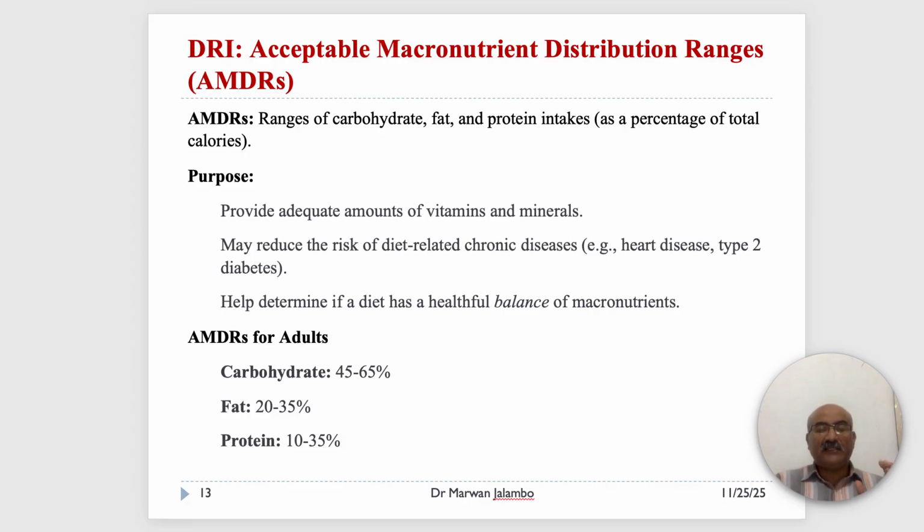So, acceptable macronutrient distribution range is the abbreviation of AMDR. The acceptable macronutrient distribution range is the range of carbohydrate, fat, and protein intake as a percentage of the total calories.